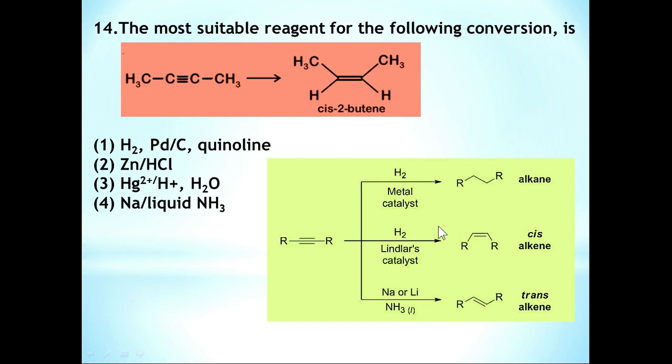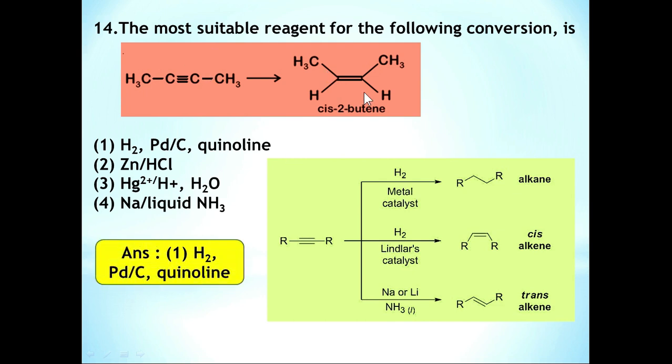When an alkyne undergoes reduction in presence of Lindlar's catalyst, then we get a cis-alkene. Lindlar's catalyst is nothing but H2, Pd/BaSO4, quinoline, sometimes called a poisoned catalyst also. When an alkyne undergoes reduction in presence of sodium or lithium in liquid ammonia, then we get a trans-alkene. So here the alkyne is converted into a cis-alkene. Option 1, H2, Pd/BaSO4, quinoline, that is Lindlar's catalyst, is the correct answer.